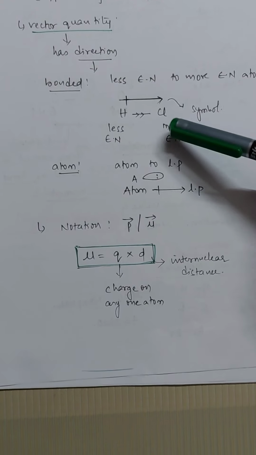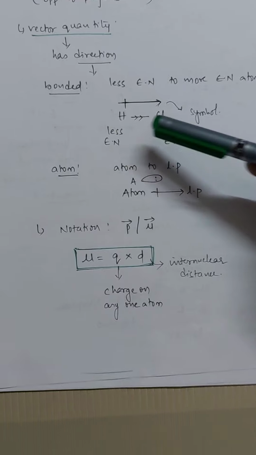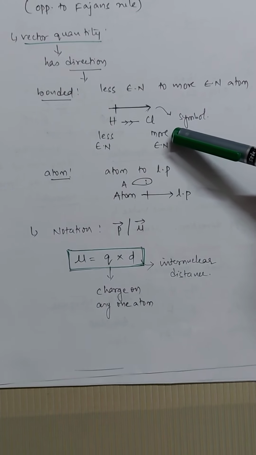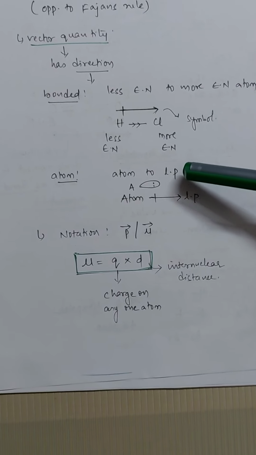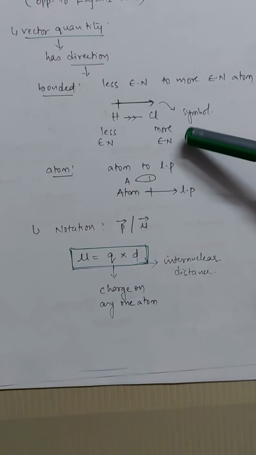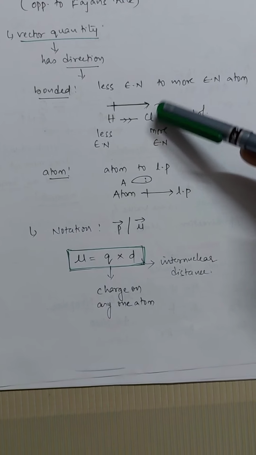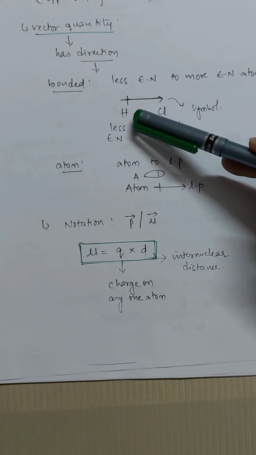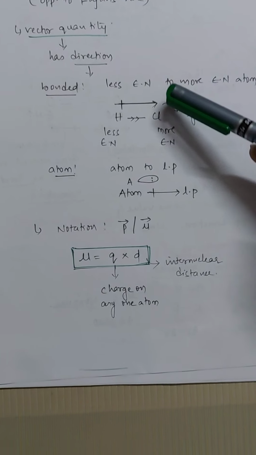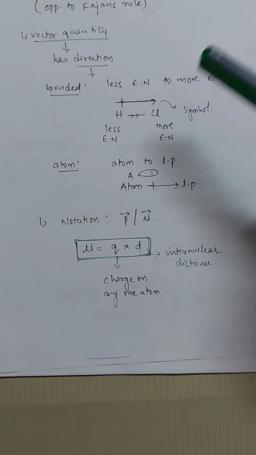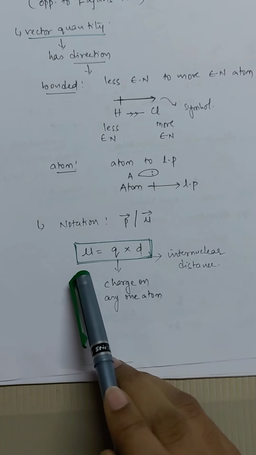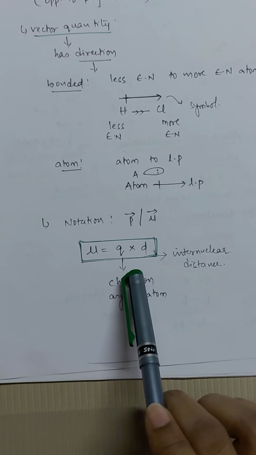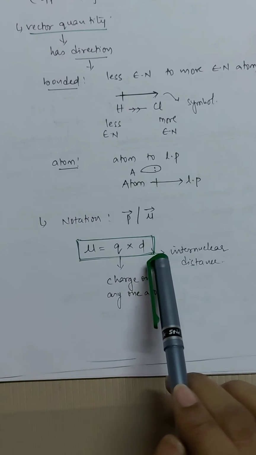And there is a charge on chlorine and hydrogen, not completely, partially. Because of more electronegativity of the chlorine atom, it doesn't pull the electrons completely, but it tries to attract more towards it. So because of this, partial negativity arises on the chlorine atom and partial positivity arises on the hydrogen atom, and the magnitude of charge will be what? -1 and +1. So the dipole moment is nothing but the product of that charge on an atom, which arises because of the electronegativity difference, and the internuclear distance.